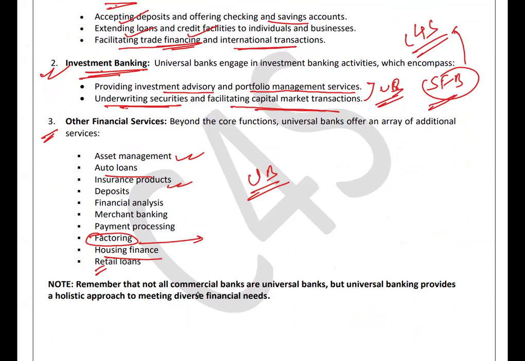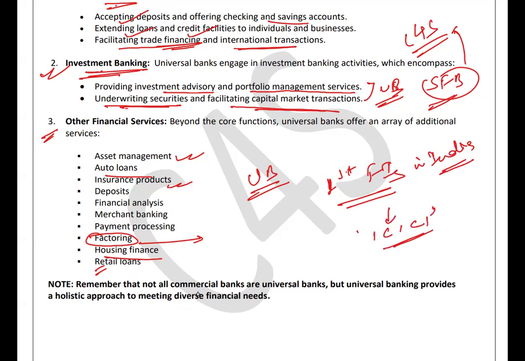Do you know which was the first financial institution in India that adopted universal banking services? It is ICICI. So remember this point.